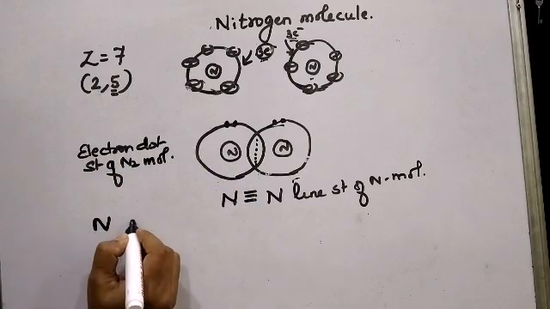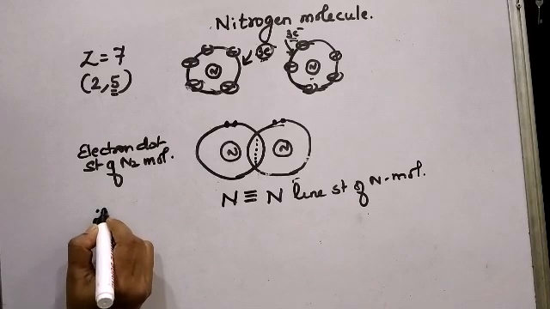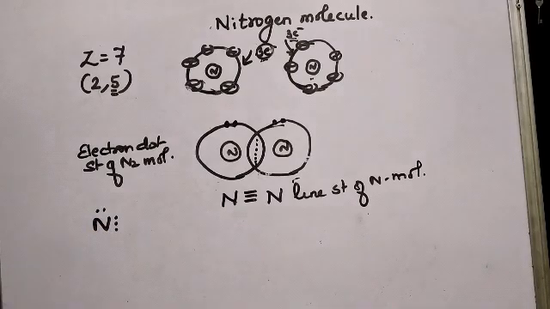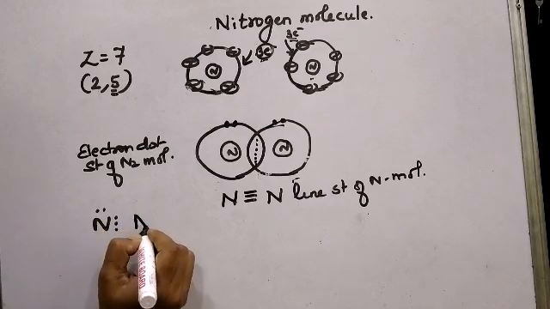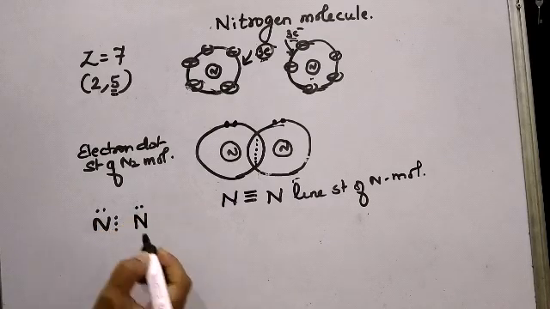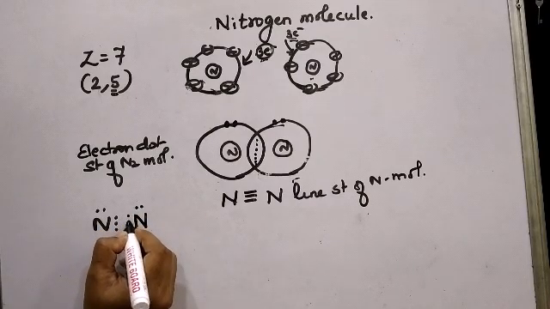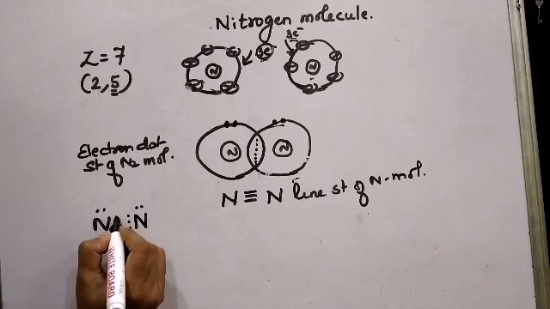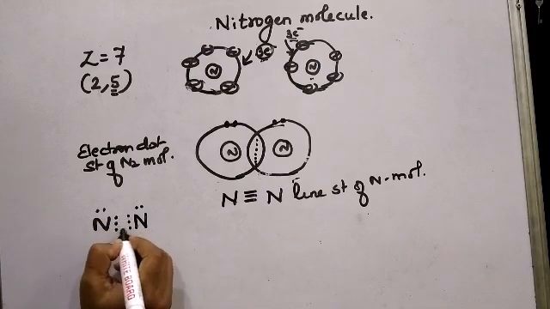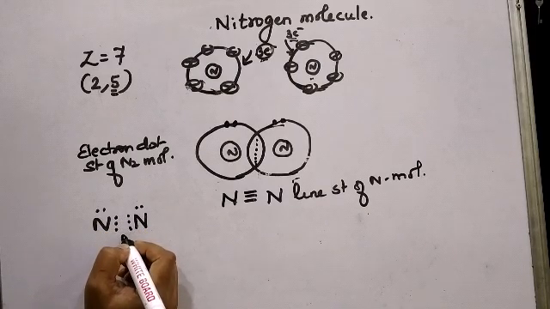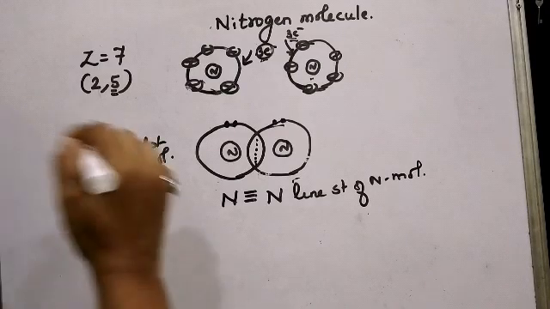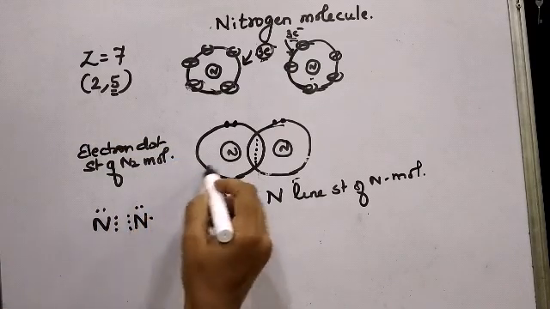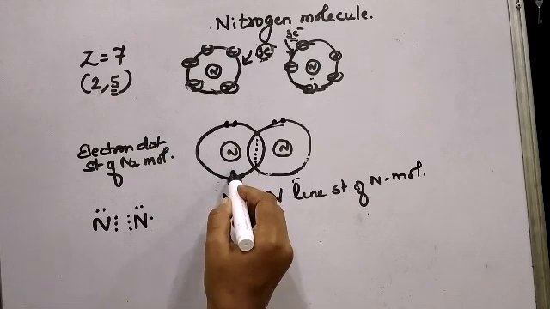I can also show it without the circles. So here 1, 2, 3, 4, 5 electrons in the outermost orbit of nitrogen. This is one atom. Second nitrogen atom, these two will be in pairs, and the remaining 3 electrons will be shared with the other nitrogen atom. So see here, one pair, second pair and third pair. 3 pairs of electrons are shared, and this becomes the electron dot structure of nitrogen molecule without the circle, and the electron dot structure of nitrogen molecule with the circle.